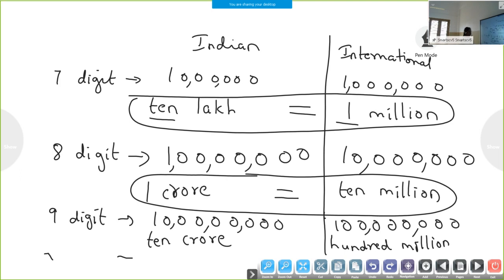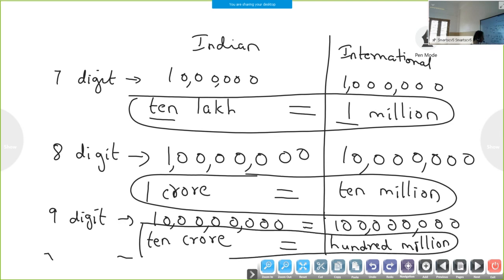So what do you understand? Both these 9-digit numbers, this one is the smallest 9-digit number. The same number I have written in the Indian and international place value systems. But when you read it, in the Indian place value system it is 10 crore, but in the international place value system it is 100 million. But both are equal. Again, we got another relation. 10 crore is equal to 100 million. Is that clear, all of you?